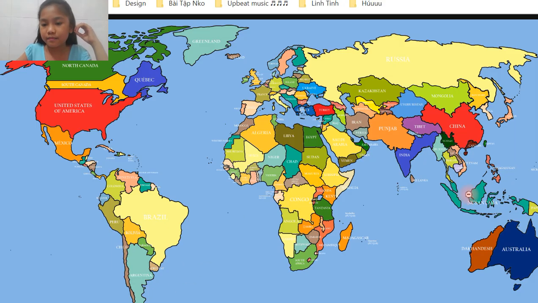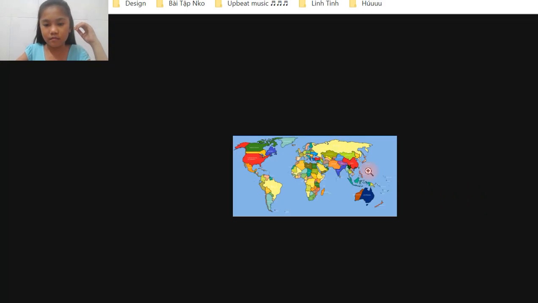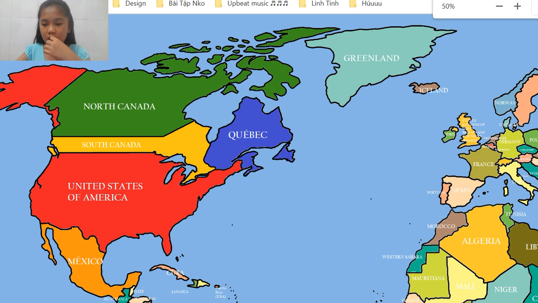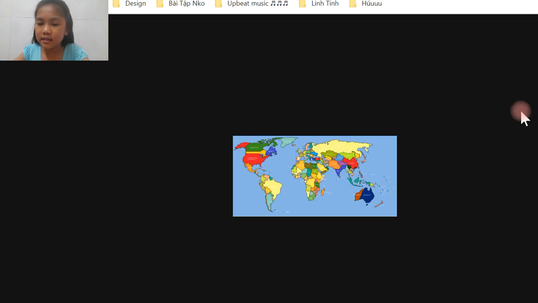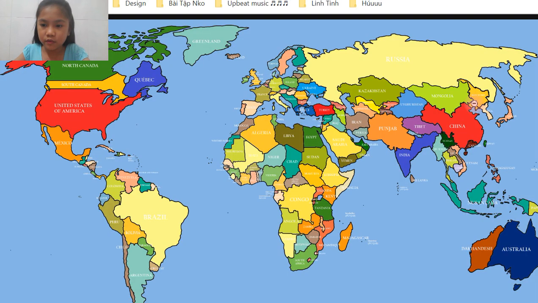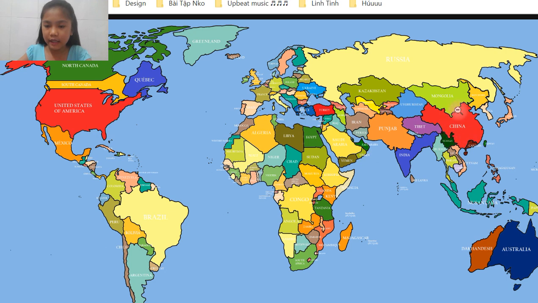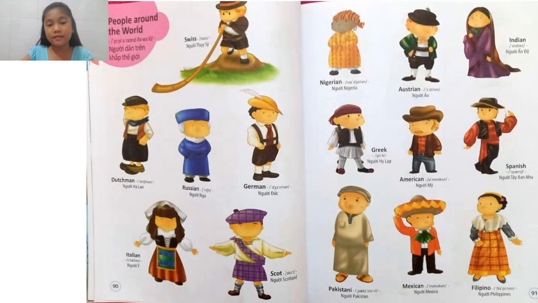You can see this part right here. This orange country here is Japan. So the last word is Chinese. You can see that here is the country China.